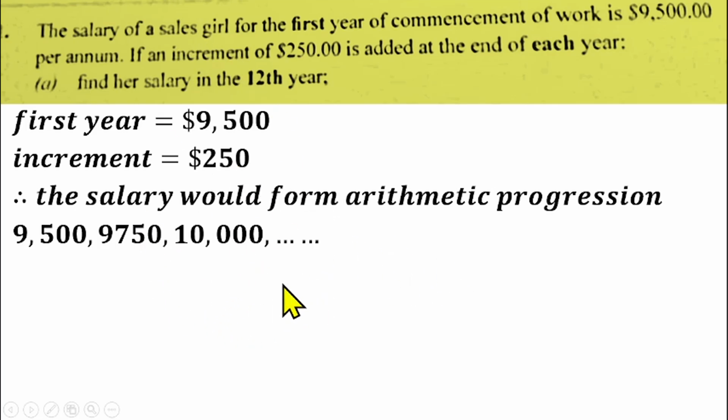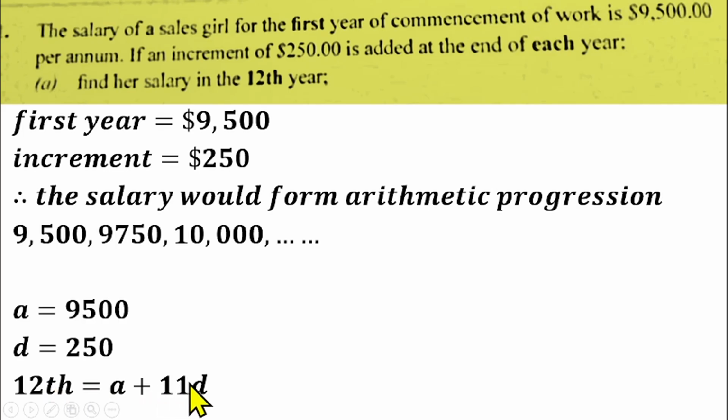That means we need to find the 12th term of this sequence. So the first term is 9,500, and the common difference between the terms is the increment of $250. So we are looking for the 12th term. What is the 12th term of an arithmetic progression? The 12th term of an AP is a plus 11d.